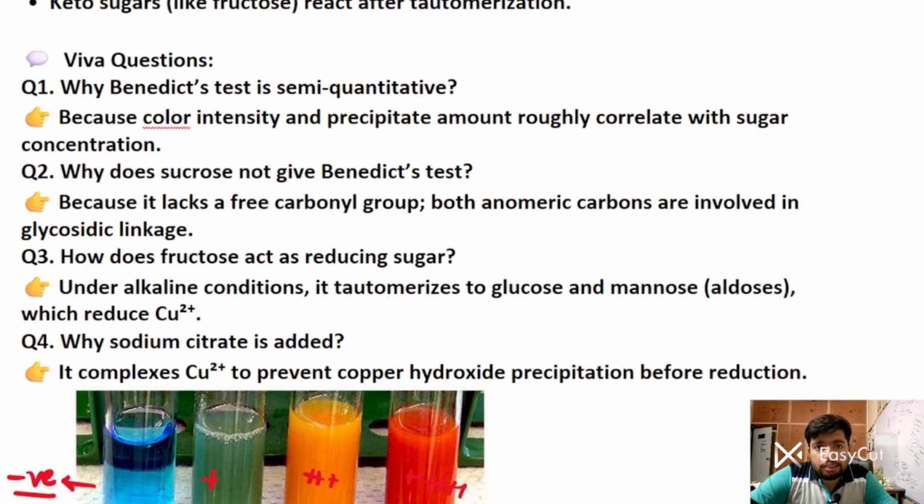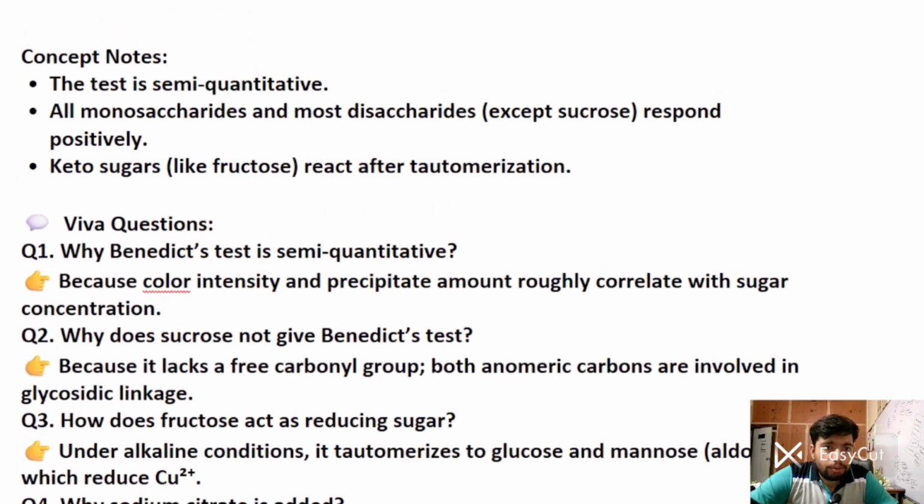So why is Benedict's test a semi-quantitative test? It is semi-quantitative because color intensity and precipitate amount roughly correlate with sugar concentration. All monosaccharides and disaccharides except sucrose will respond positively, and keto sugars like fructose react after tautomerization. This is an important point.